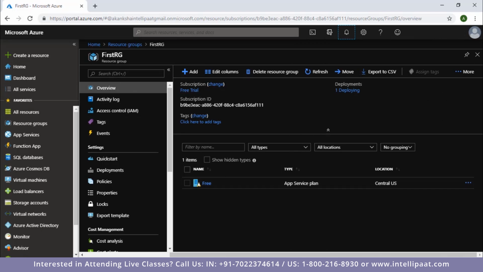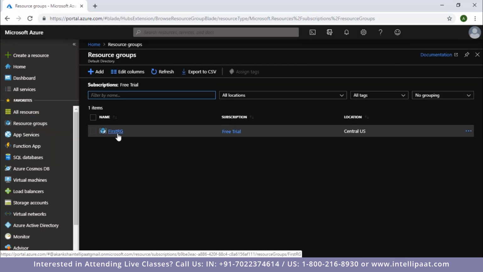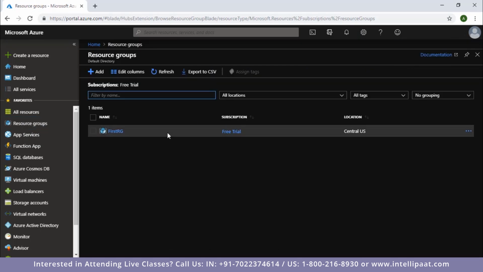So now I'm in my resource group. Let me show you again how to do that. You just have to click on resource groups, and then there's the resource group where you have deployed the resource.